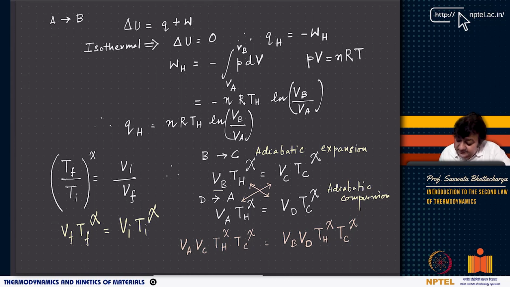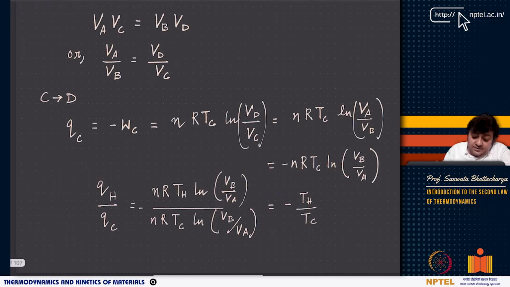Now what I'm doing is multiplying this term with this term, and this term with this term. So in a crisscross way we are multiplying. So what we get is VA VC TH to the power chi equals VD VB TH to the power chi. Or what you can write is VA VC equals VD VB, or VA by VB equals VD by VC.